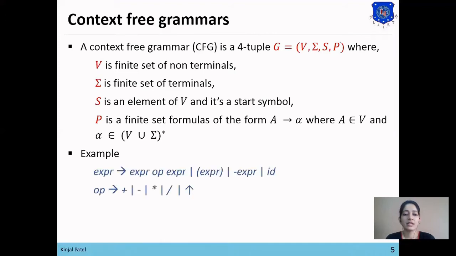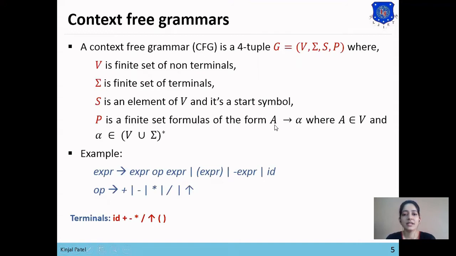So here you can see the grammar rule: expression gives expression operator expression, or expression in brackets, or minus expression, or ID. And the second statement is operator gives plus, minus, star, division or power. Now in this grammar we need to find all the four tuples. So first, this grammar denotes P, which is the finite set of formulas.